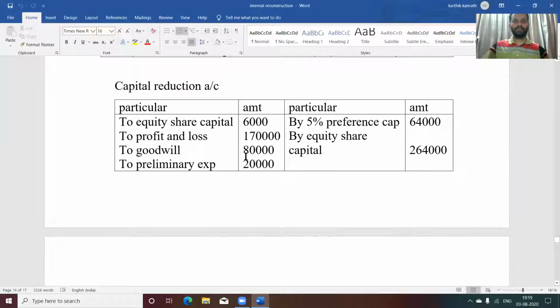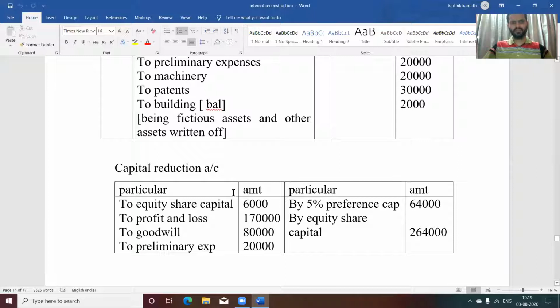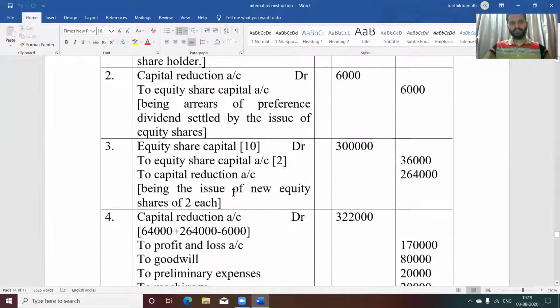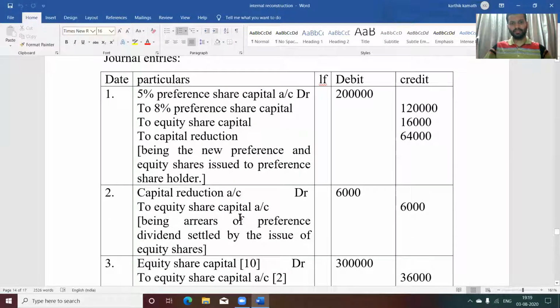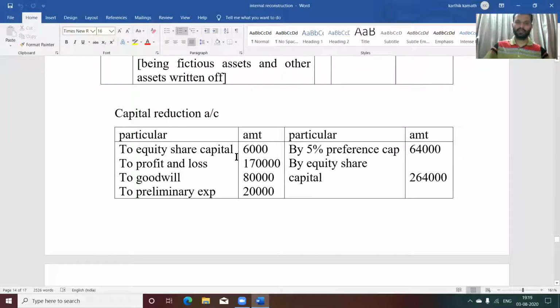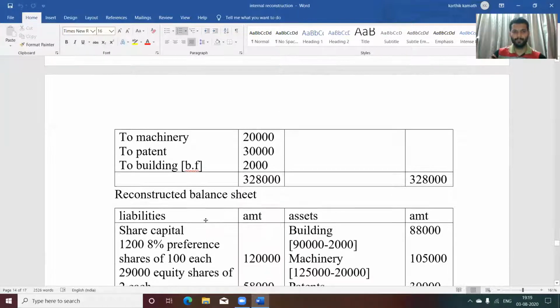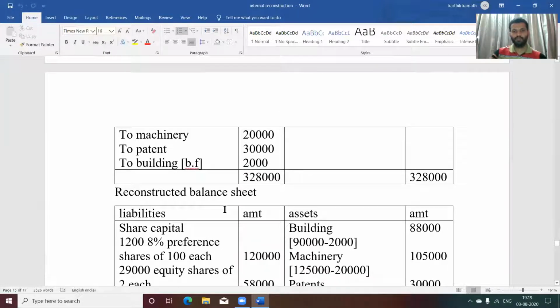And in the debit side, all the set offs you are going to write. That is first 6,000. See capital reduction to equity share arrears. Arrears, you are going to write 2 equity share capital arrears. Then all set offs of 2 profit and loss, 2 goodwill, 2 preliminary expense, 2 machinery, 2 patent, and 2 building. That is the balancing figure. 3,28,000 both the side.